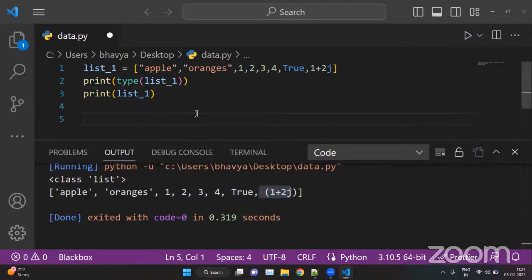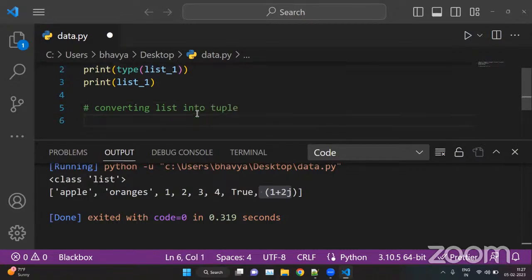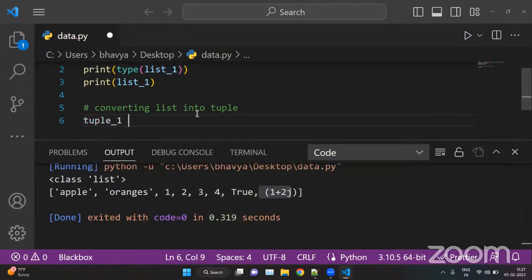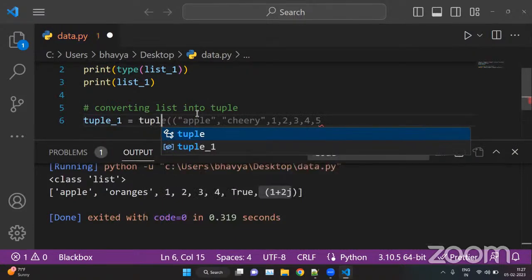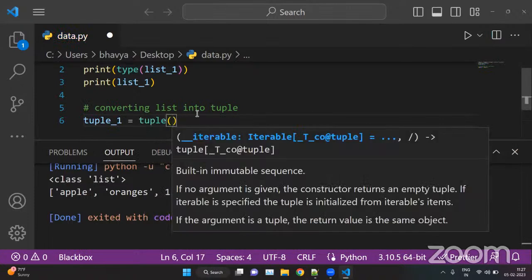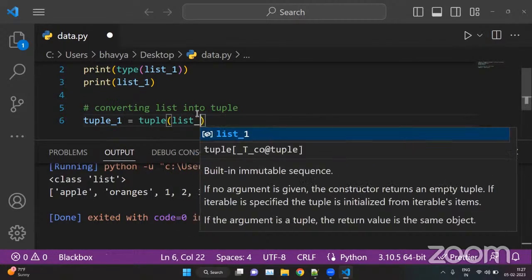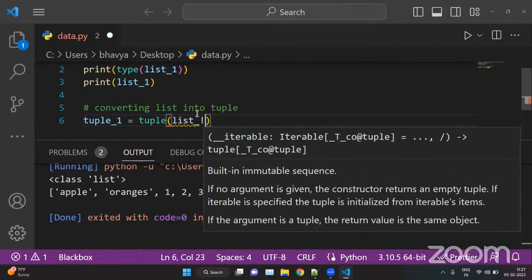Now we will convert the list into a tuple. So we can put a comment here, converting list into tuple. That is tuple underscore one. Now we will call the tuple constructor here, and we will put which value we want to convert, that is list underscore one.